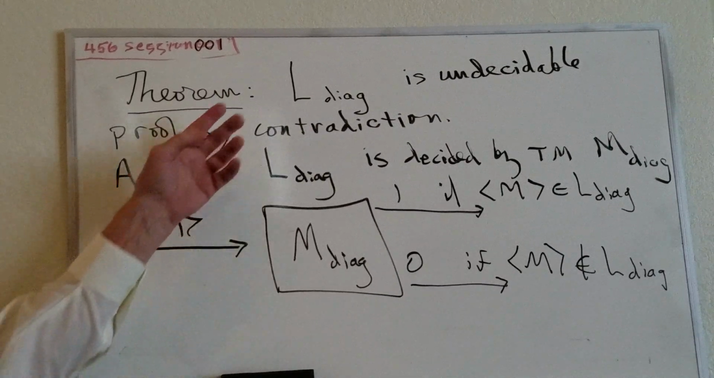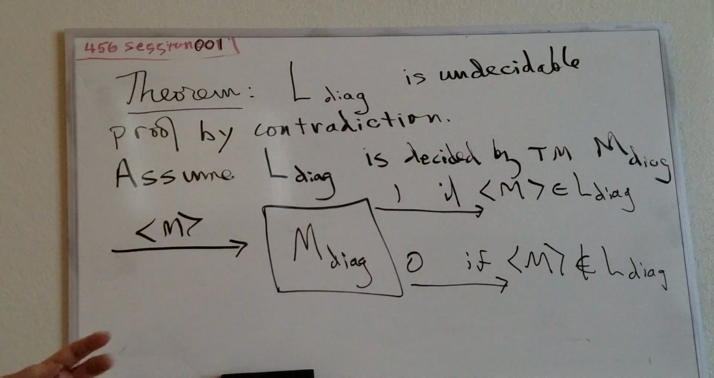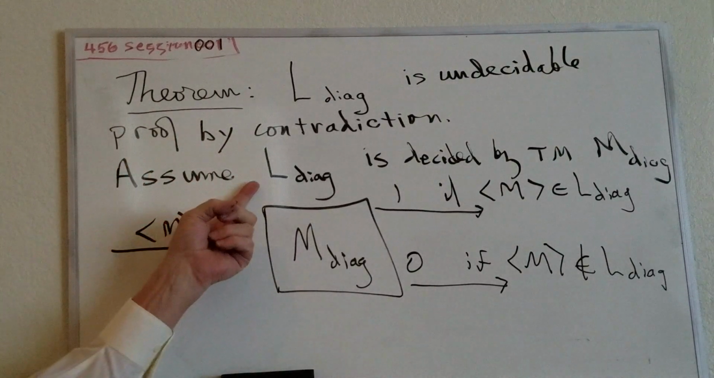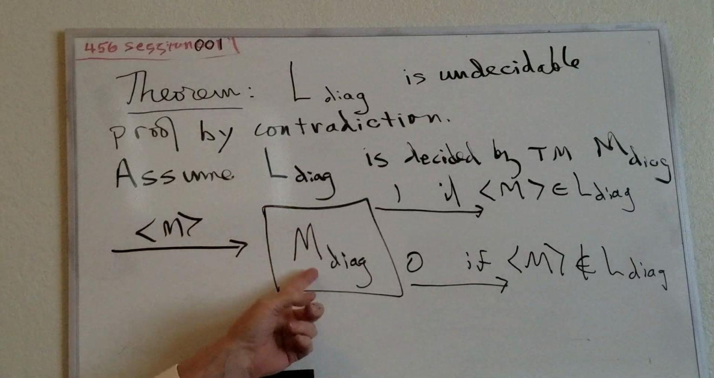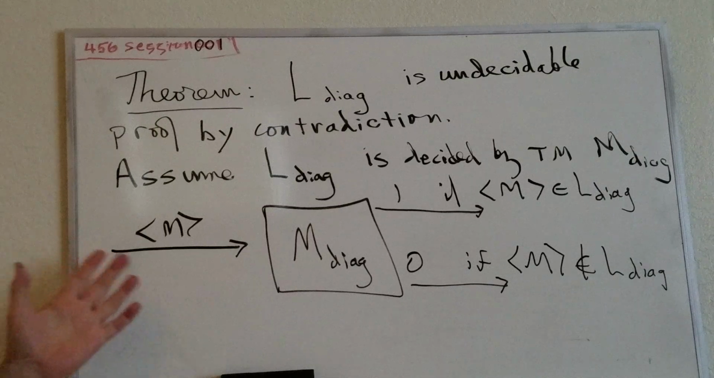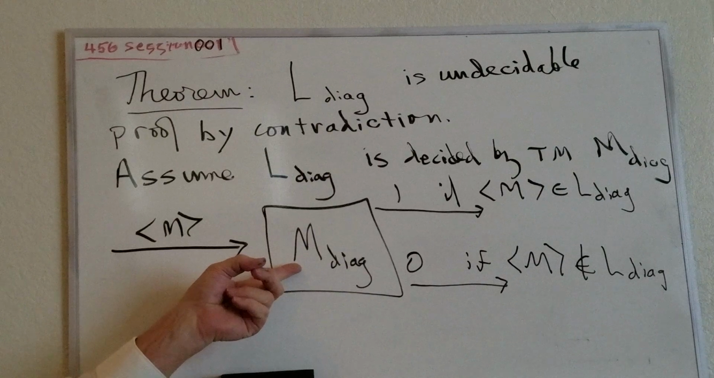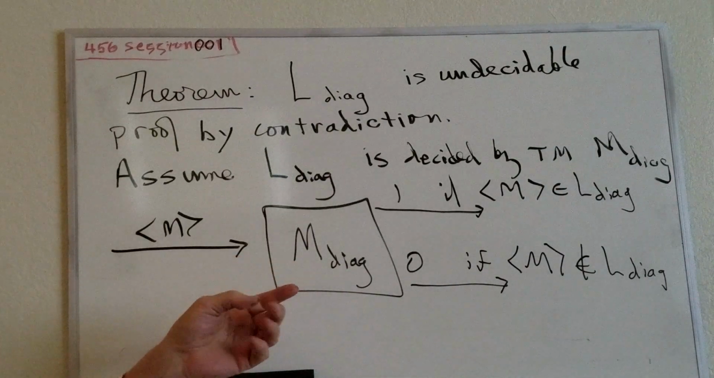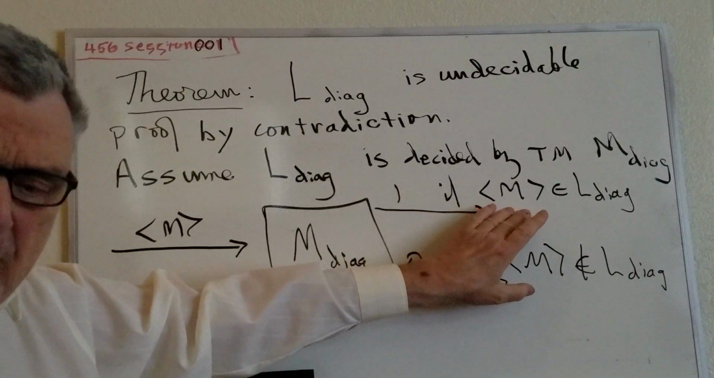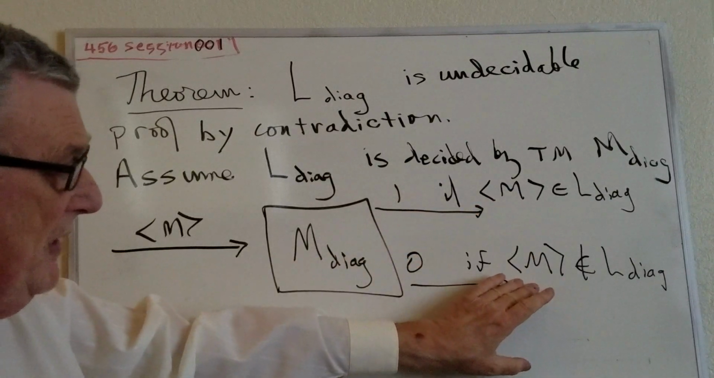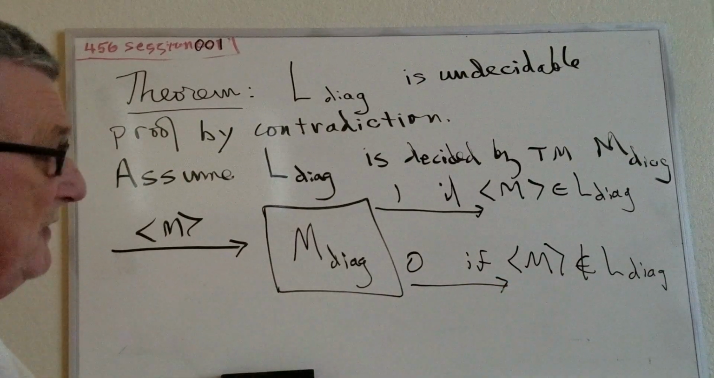Now we're going to prove that the diagonal language is undecidable, and that proof will be by contradiction. So suppose that L sub diagonal is decided by some Turing machine, which we'll call M sub diagonal. What that means is that if we input the description of a Turing machine into the machine M diagonal, it will output a 1 or a 0: a 1 if the description is a member of the diagonal language, and a 0 if it is not. We'll see how that will result in a contradiction.